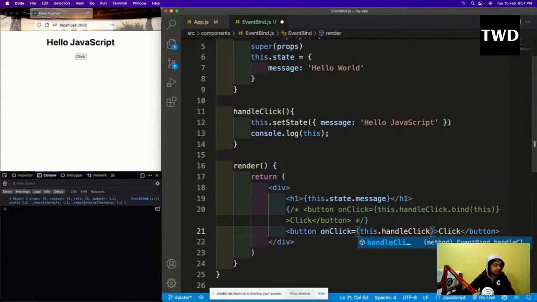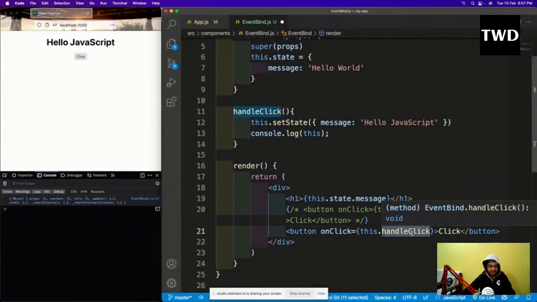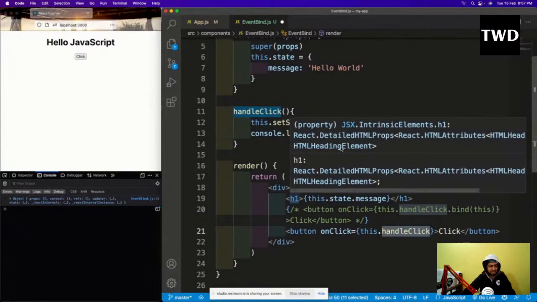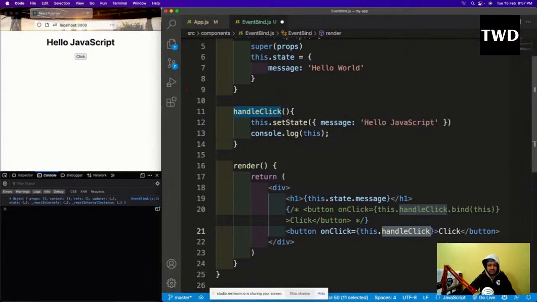I forgot to give the link. I have a very big video on the this keyword also. So we are now looking into method number two. If you want to learn more about the this keyword, I will give the link right now, otherwise I will forget it again. I have a very good video on the this keyword.